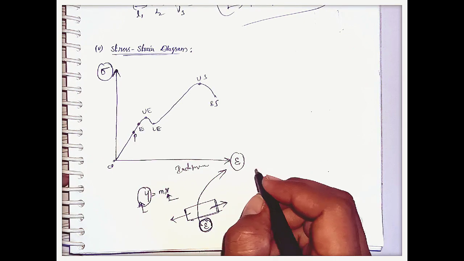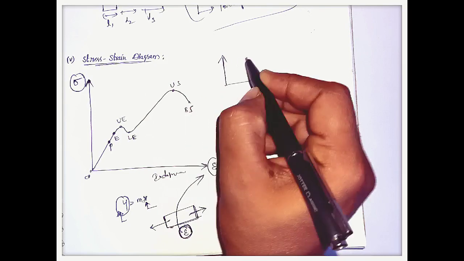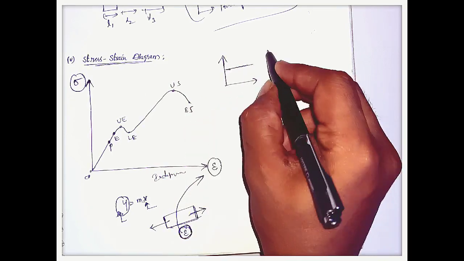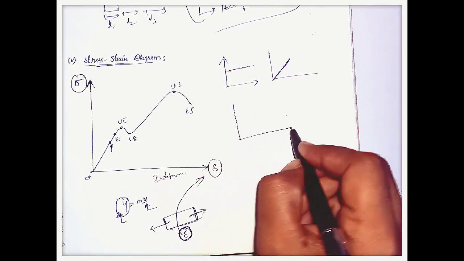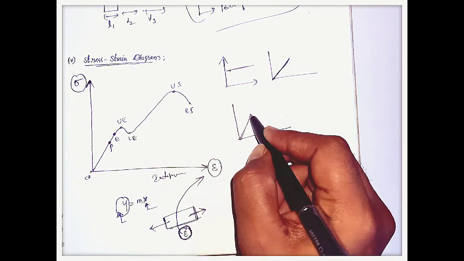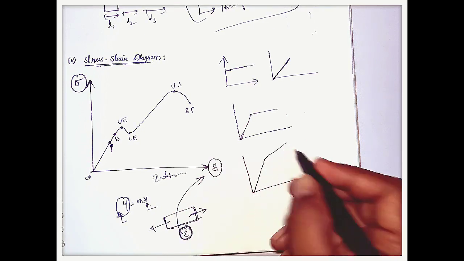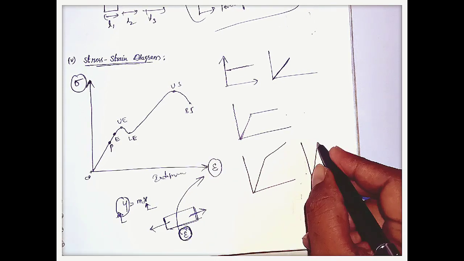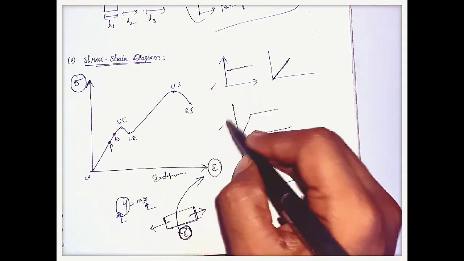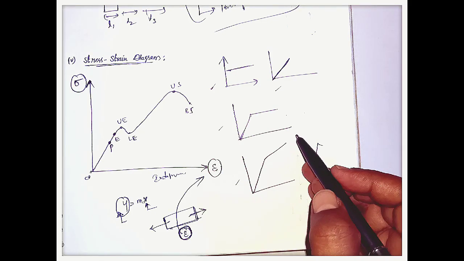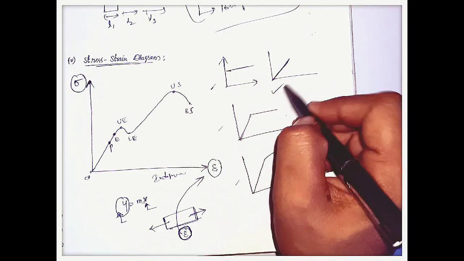And some stress strain diagrams for different materials: if you take perfectly plastic materials, the graph will be like this, and if you take perfectly elastic materials, the graph will be like this. If you take perfectly elastoplastic materials, that will be like this. If you take strain hardening material, like this. If you take strain softening materials, like this. They will ask in exams like this. They will give 4 options, A, B, C, D, and ask what is the graph for perfectly elastic materials. So we should select the answer for a question like this.